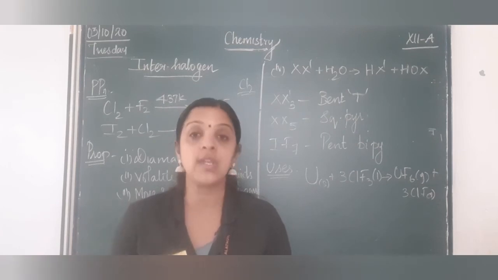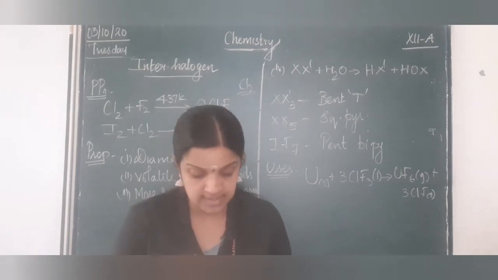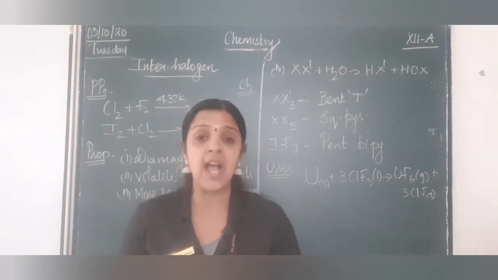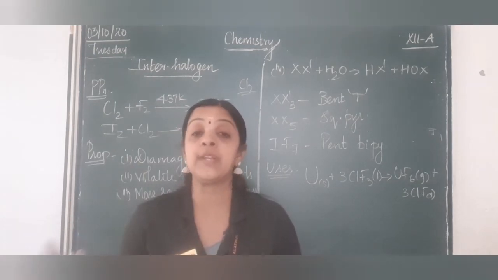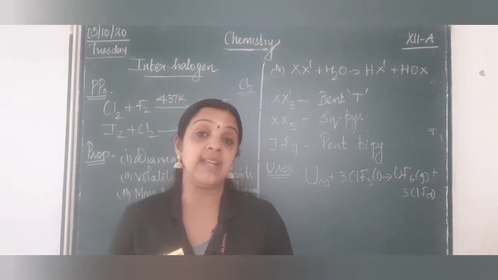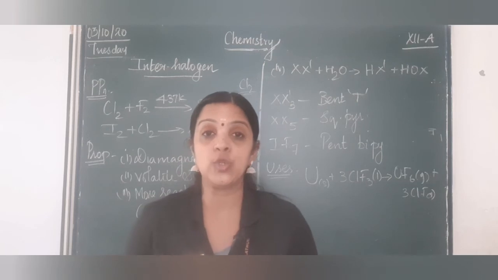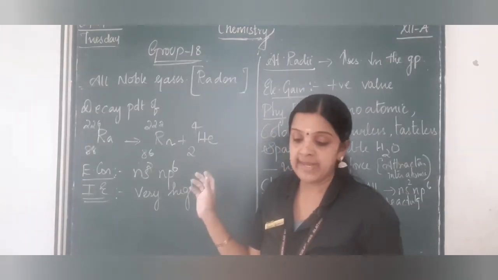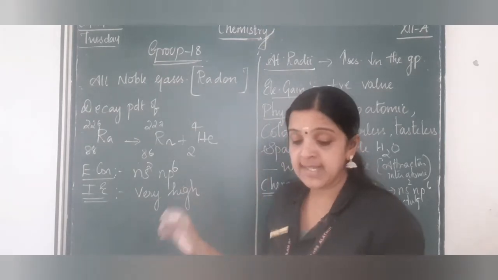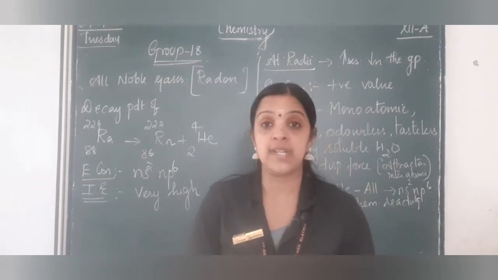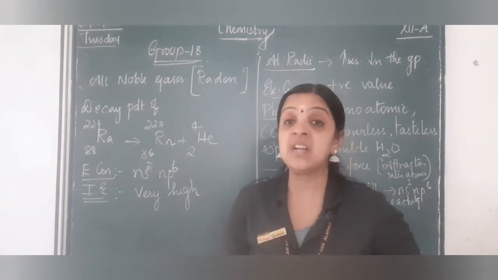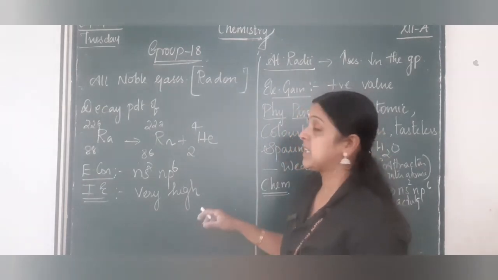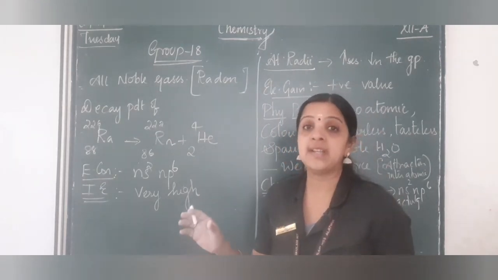Now we will come to the last topic of this chapter, which is group 18 elements. We will just go through the properties of group 18 elements, and there is hardly much because they are noble gases, and you know they are highly stable. Group 18 elements are called noble gases, or inert gases, which means they don't react at all. They are chemically inert.